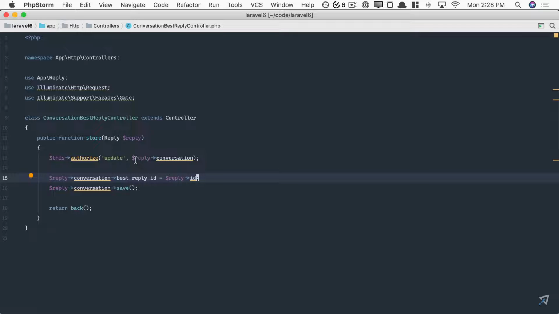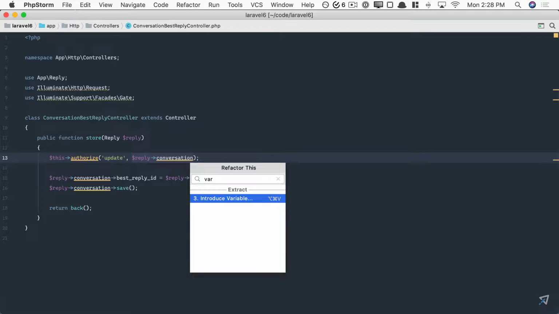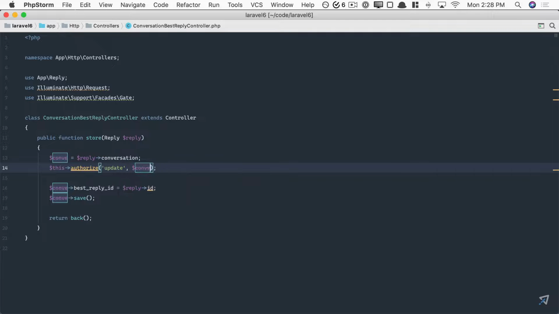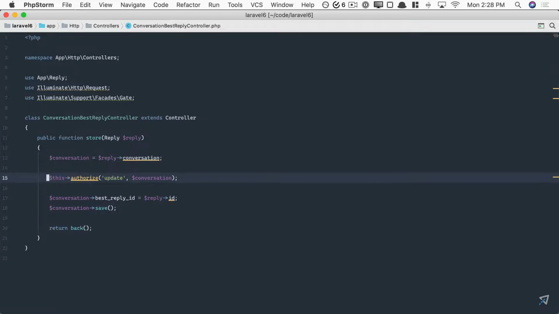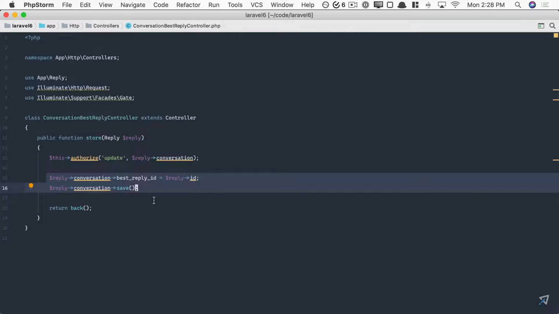Now, one last thing. You'll notice I keep reaching for this conversation relationship, and that's fine. It's being loaded and cached, so we're not performing extra database queries each time. But if you want, you could, of course, do something like this. You could, step one, maybe extract a variable for all of them, like that. Of course, that would work. Another option, if I bring this back, would be to, again, create a wrapper for what this logic represents. And in this case, that logic is setting the best answer.